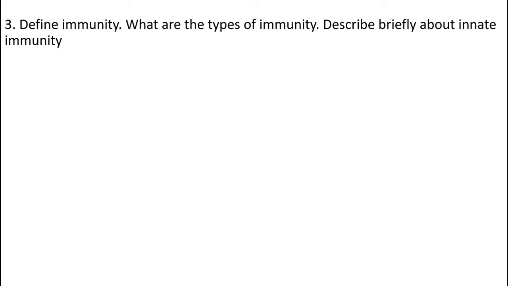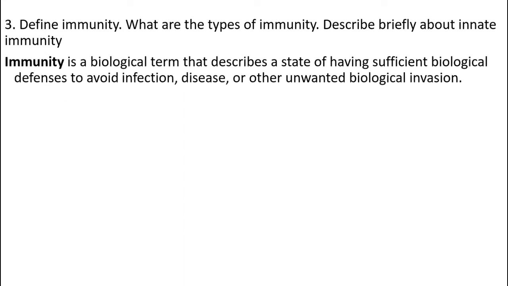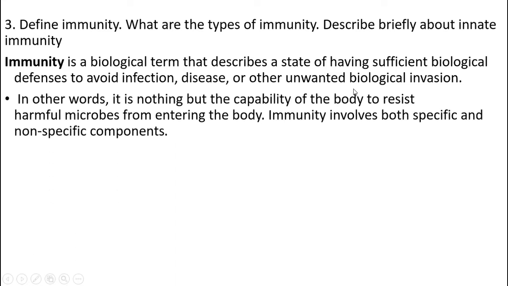Define immunity, the types of immunity, and describe briefly about innate immunity. Immunity is a biological term that describes a state of having sufficient biological defenses to avoid infection, disease, or other unwanted biological invasion. In other words, it is nothing but the capability of the body to resist harmful microbes from entering the body. Immunity involves both specific and non-specific components.